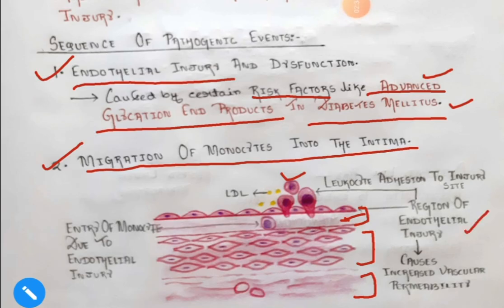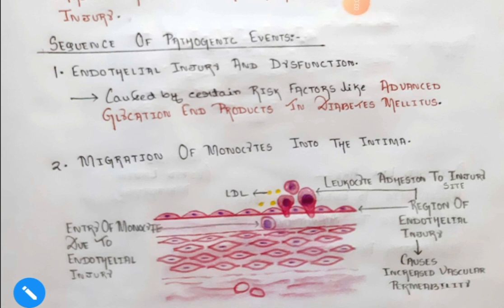The endothelial injury will make the vessel more permeable. It will increase the vascular permeability, and it will cause leukocyte adhesion, mainly monocyte adhesion, along the site of injury. Due to this increased permeability, the leukocytes can easily migrate into the intima layer. So this is the reason why endothelial injury causes migration of monocytes into the intima.